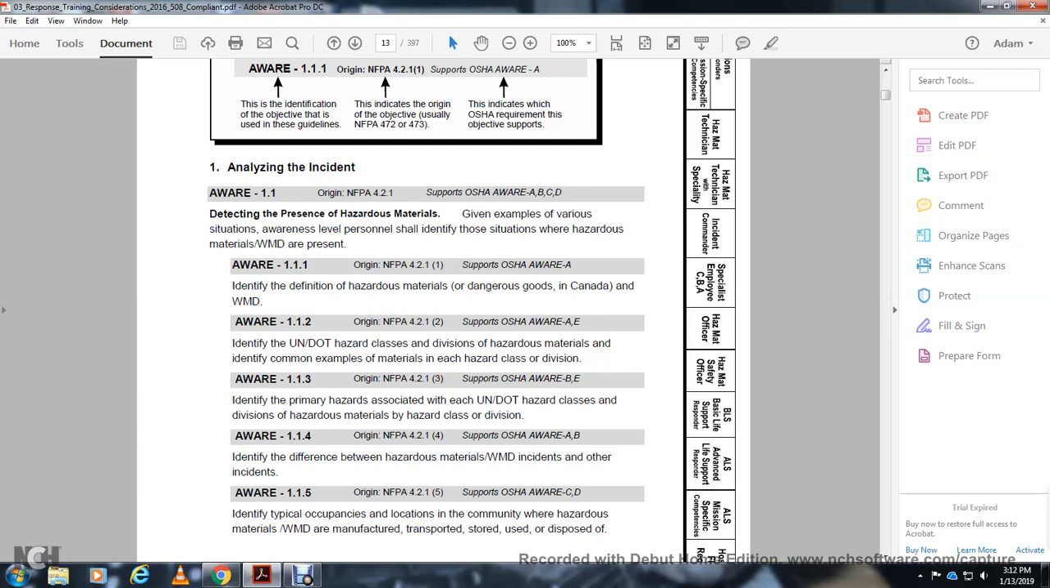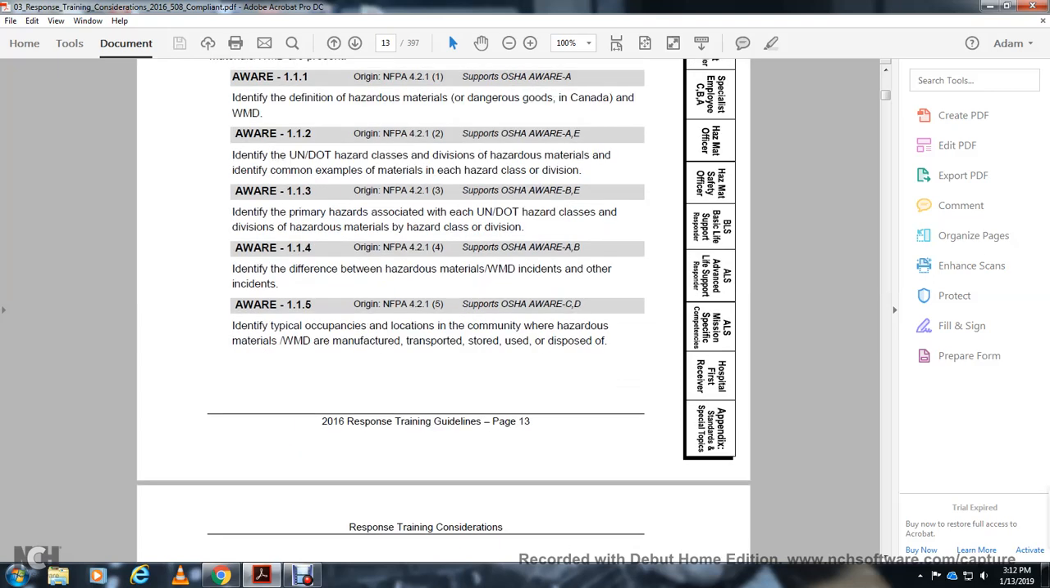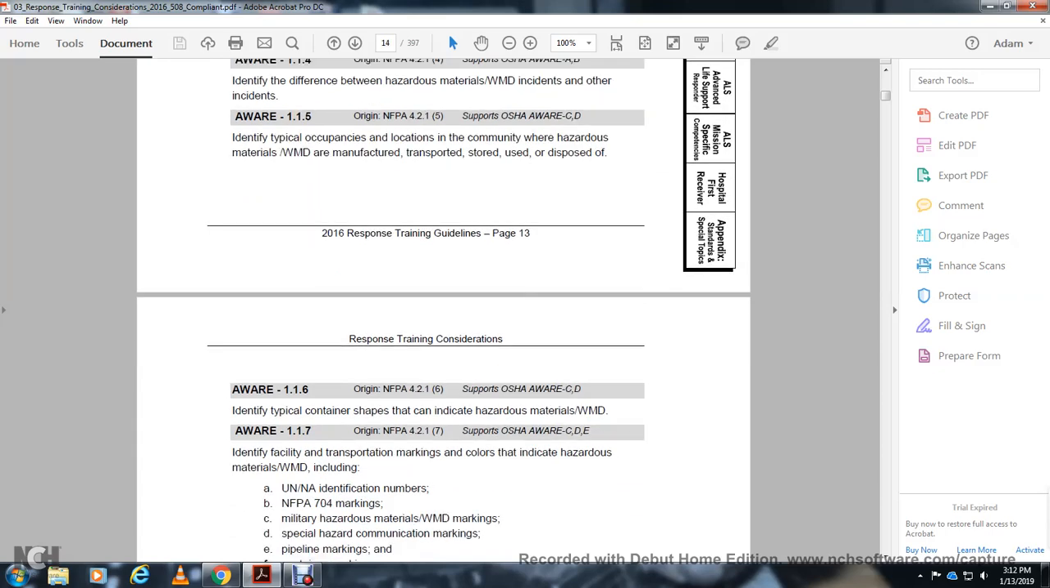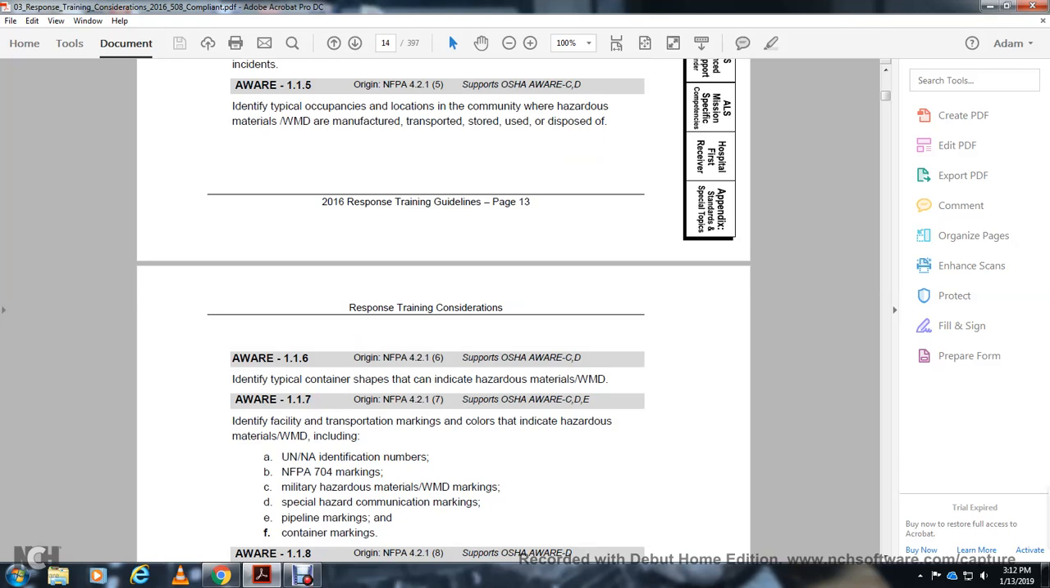Identify the typical occupancy locations and community settings where hazardous materials or weapons of mass destruction are manufactured, transported, secured, stored, or disposed of: awareness 1-1-6, National Fire Protection Association 4-2-1-6, OSHA awareness C and D. Identify the typical nature and shape of incidents that indicate hazardous materials or weapons of mass destruction: awareness 1-1-7, National Fire Protection Association 4-2-1-7, OSHA awareness C, D, and E. Identify facility and transportation marking colors that indicate hazardous materials or weapons of mass destruction, including UN/NA identification numbers, National Fire Protection Association 704 markings, military hazardous materials and weapons of mass destruction markings, special hazard communication markings, pipeline markings, and container markings.